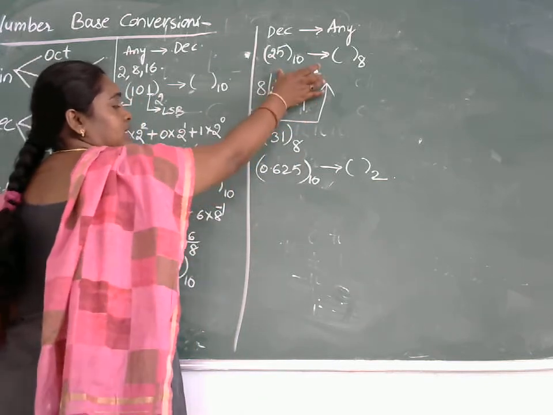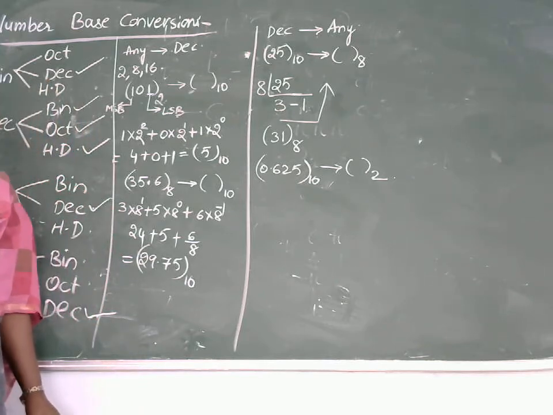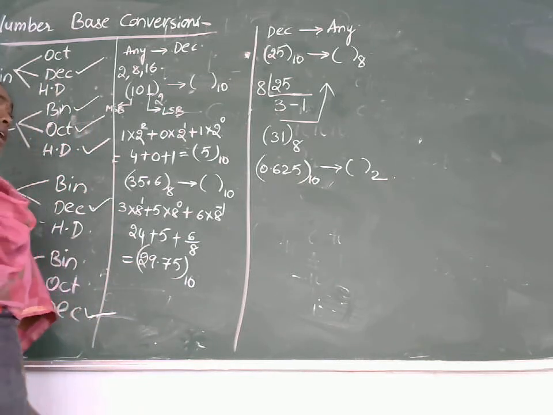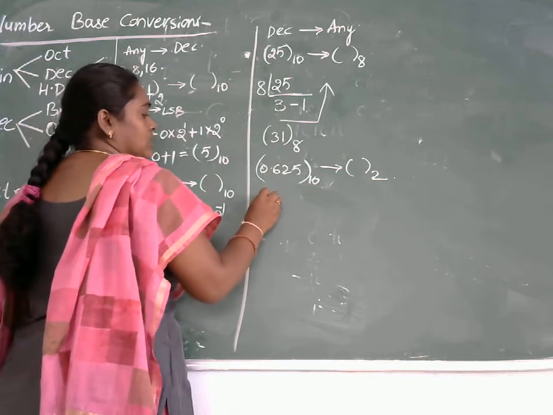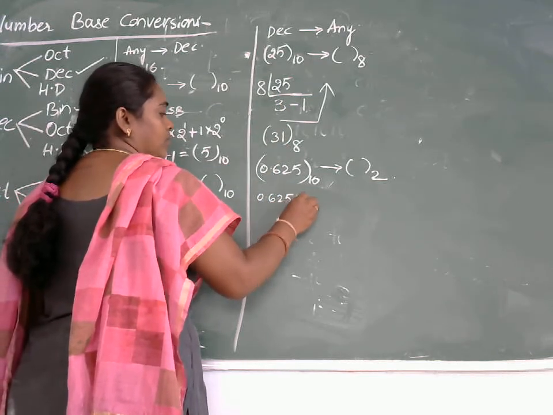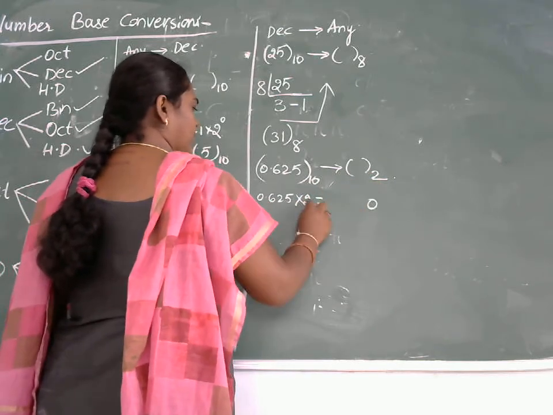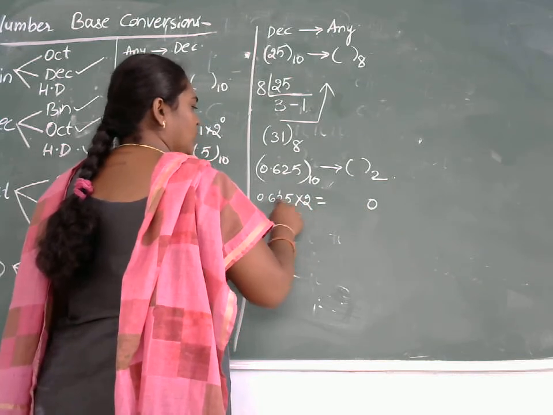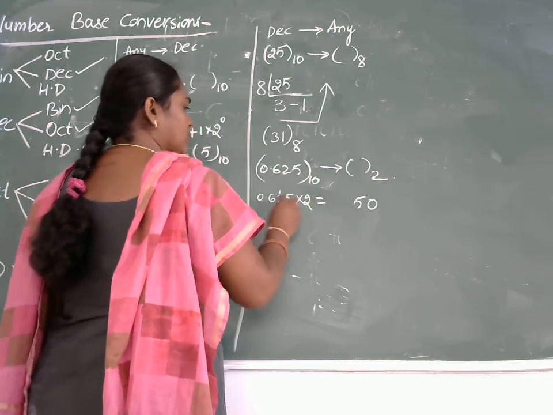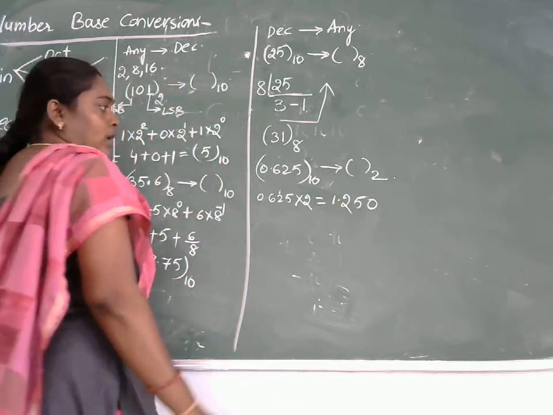So the previous example was for the integer part, now we are doing the fractional part. In case of a fractional part, instead of dividing, we need to multiply. That is, 0.625 into 2, which we will be getting: 2 5s are 10, 0 with carry on, 2 2s are 4, 5, 2 6s are 12. So here I will be getting 1.250.